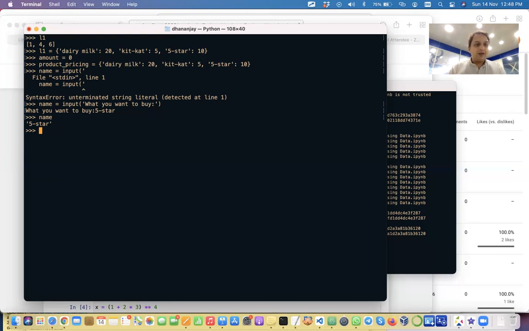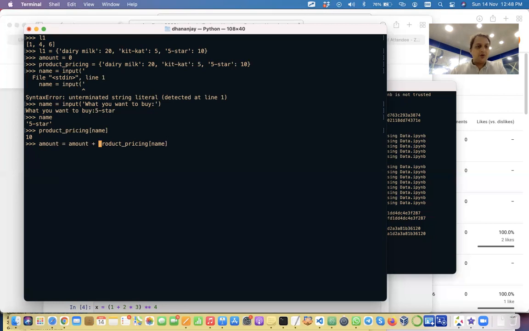Let's say he wants to buy this 5 Star. Then for this, we'll go to product pricing, and we will find what the pricing is for this. This gives me the pricing because I have stored it by name. This is giving me 10. Then my amount is equal to whatever the current amount is. At the moment it is 0, but still amount is equal to amount plus this thing.